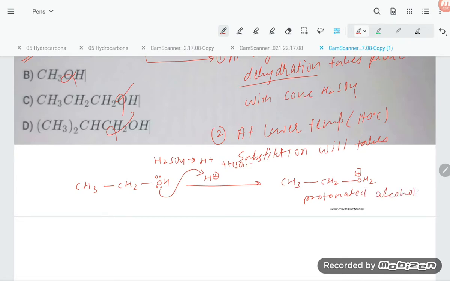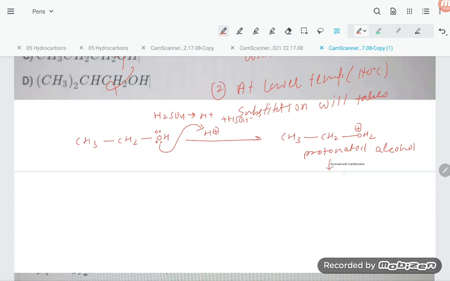From this protonated alcohol, loss of water will take place, so this bond will split out. You can check what compound is getting formed. Let us have the extended form of this: this is the CH2, and here is the C with the positive charge, and these are the hydrogens.